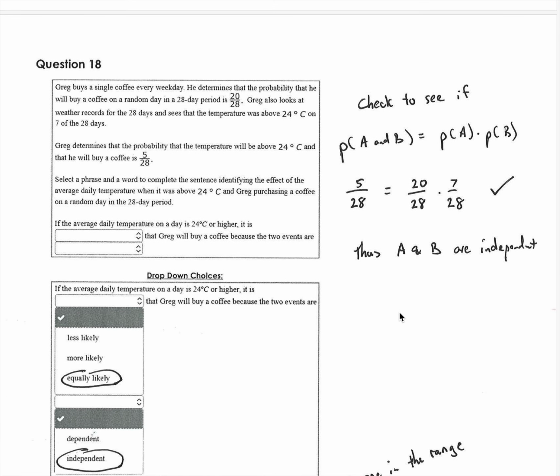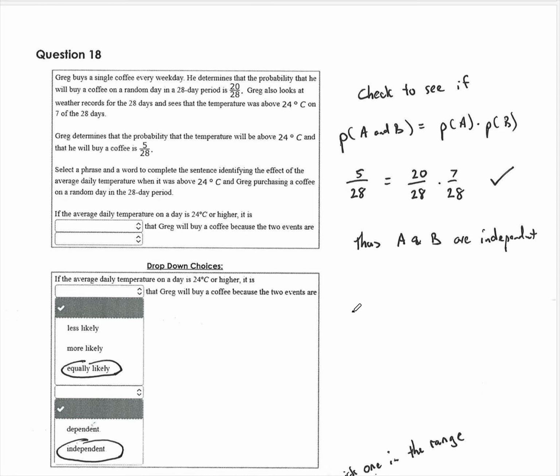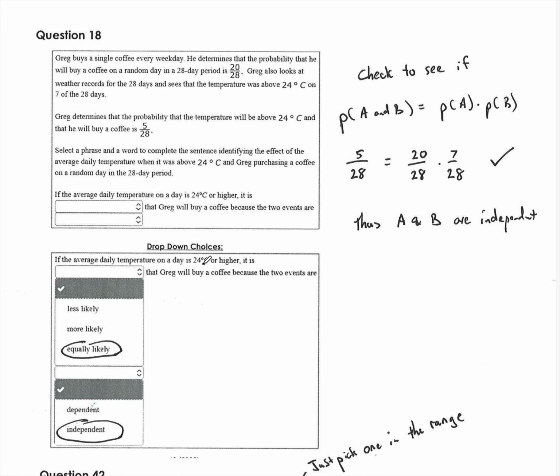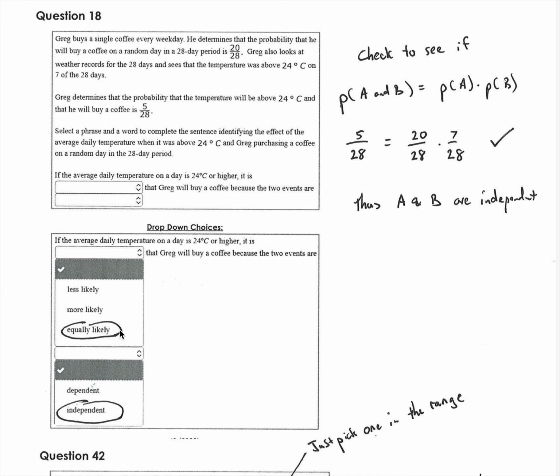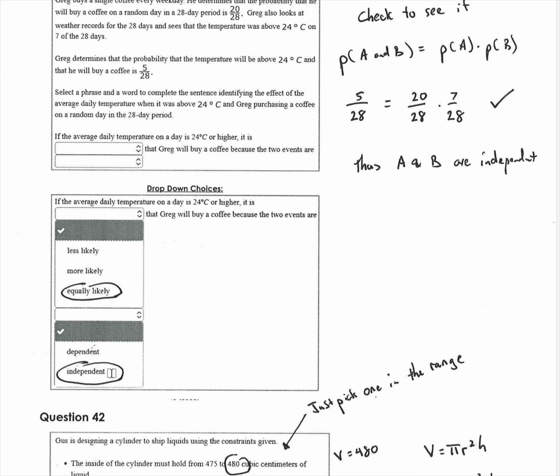Same thing. You want to see if they're independent of each other. Probability of A and B is the probability of A times the probability of B. And if you look at these probabilities, this is 20/28. This is 7/28. 20/28 times 7/28 is in fact 5/28. So I showed, and you can check this on Desmos, just type in this, and see it equals 5/28. So you know that the probability of A and B is equal to the probability of A times the probability of B, which means the events are independent, which means it doesn't matter whether the temperature is high or low, they're equally as likely to happen. Okay? Which means the events are independent of each other.